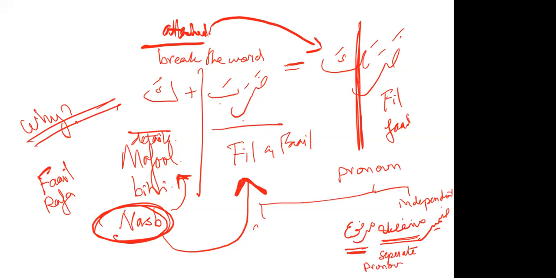Then the attached ones, both jar and nasab, are called muttasila. They are of two types, mansoob and majroor.